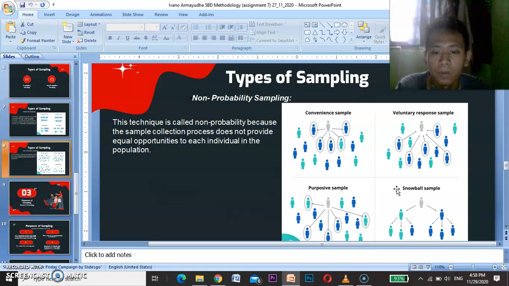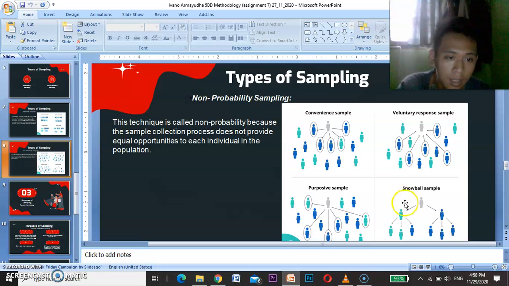Okay, third is a purposive sample. This type of sampling involves the researcher using their judgment to select a sample that is most useful to the purpose of the research. It is often used in qualitative research where the researcher wants to gain detailed knowledge about a specific phenomenon rather than make statistical inferences. An effective purposive sample must have clear criteria and rationale for inclusion.